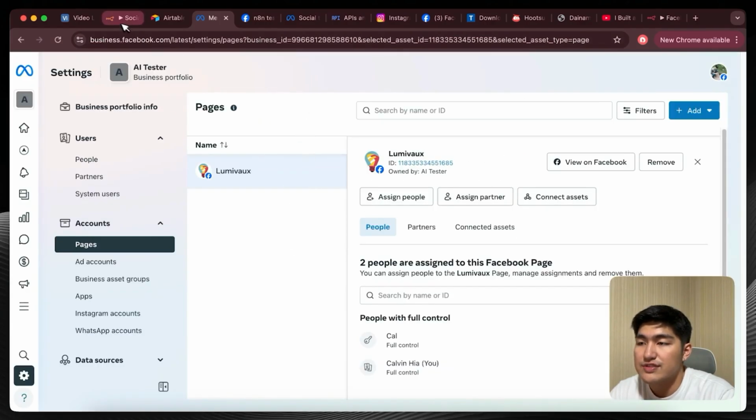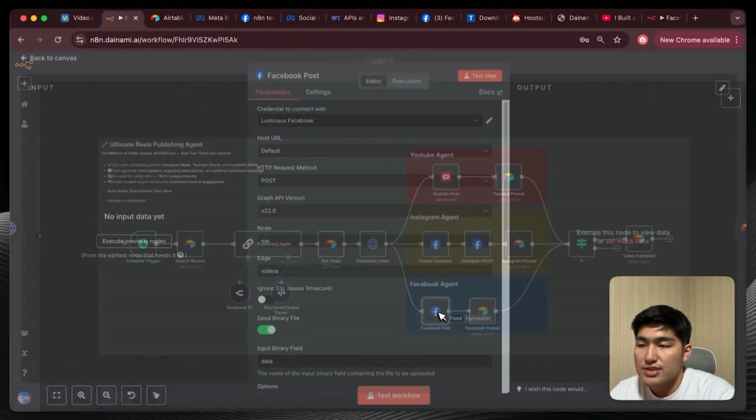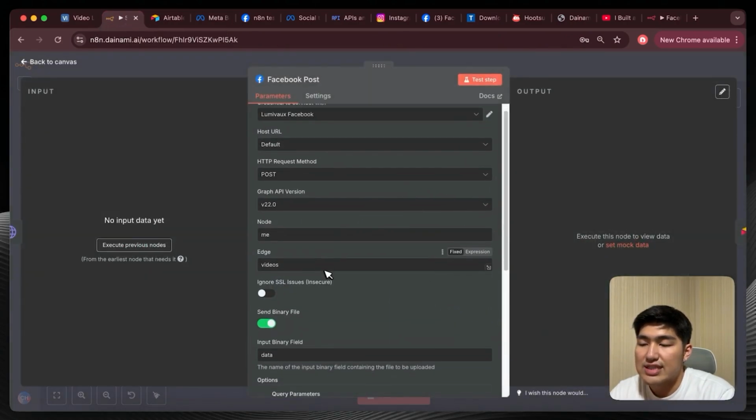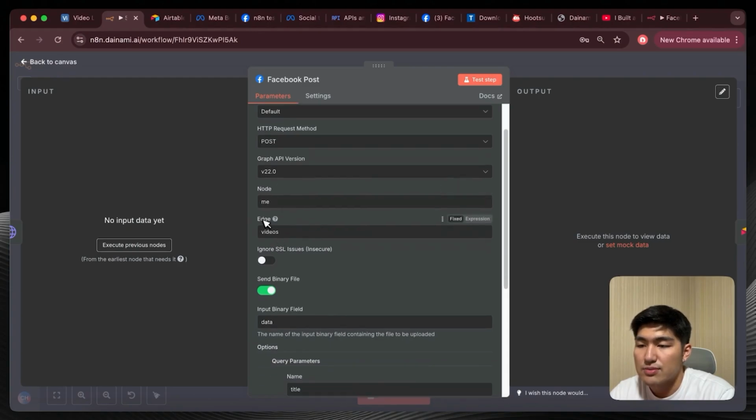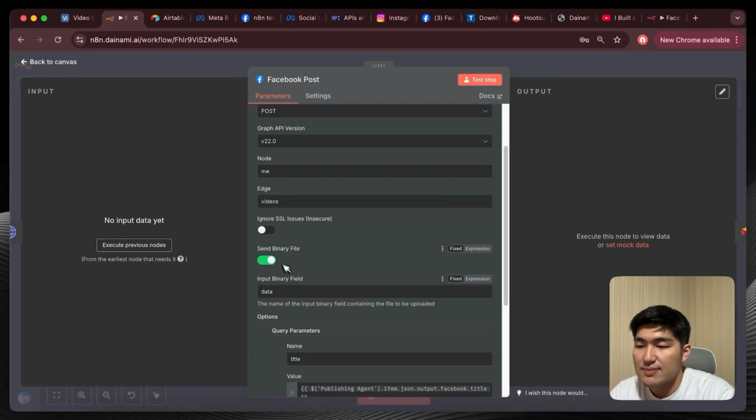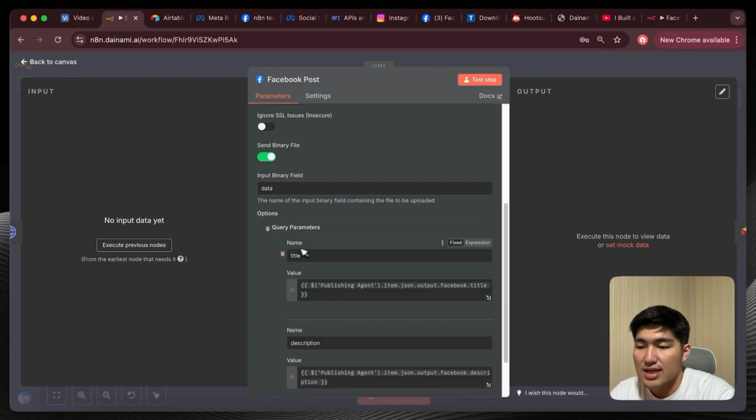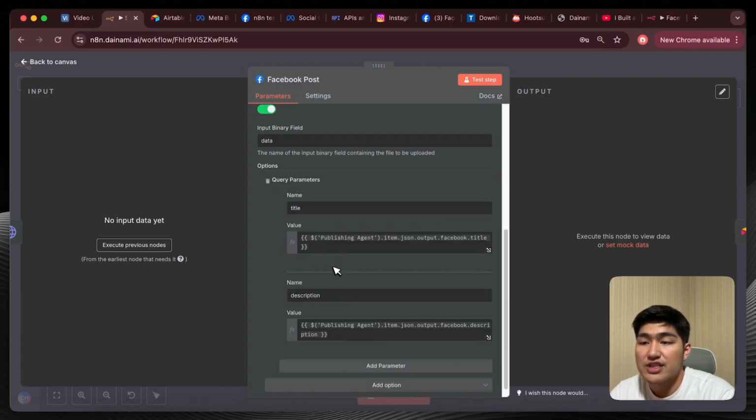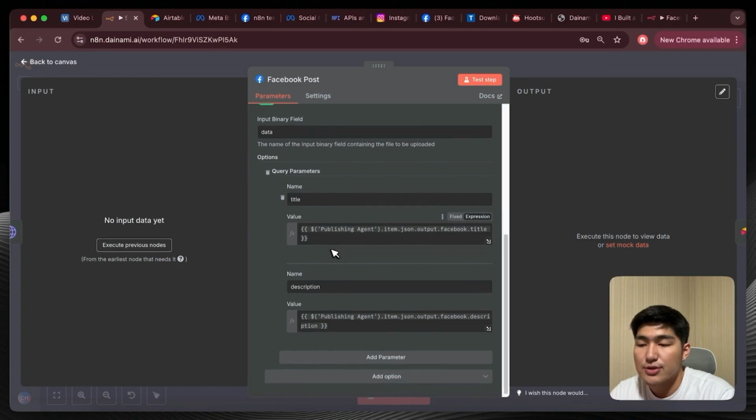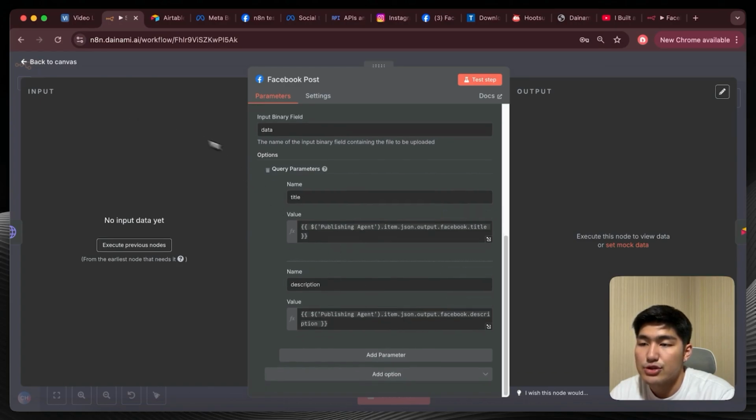And then if that's good, just go back into n8n, use the same credential, and this time we have to set the node to me. The edge will be videos, and you can send the binary type, which would be data. Query parameters, you can select title. You can actually choose the field from the previous publishing agent node for Facebook title as well as for the description, and then you should be good to go.